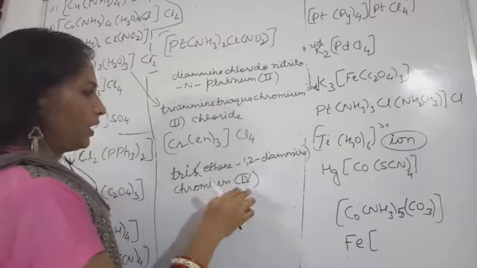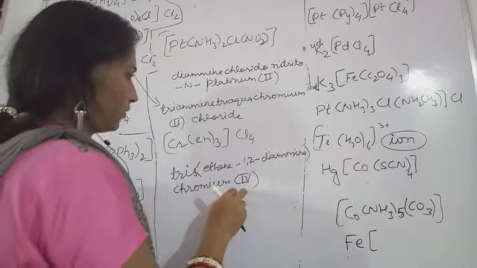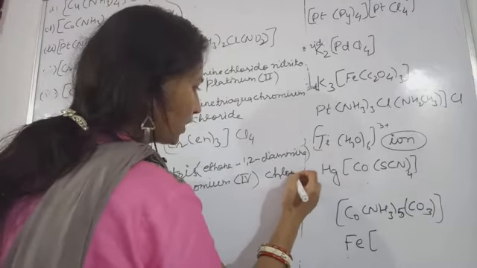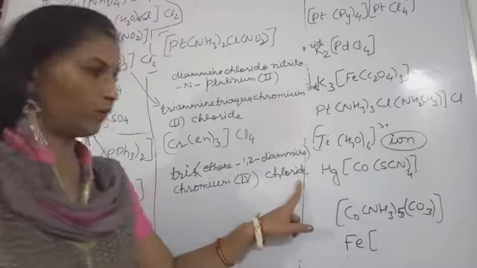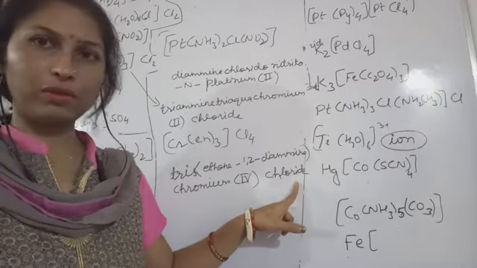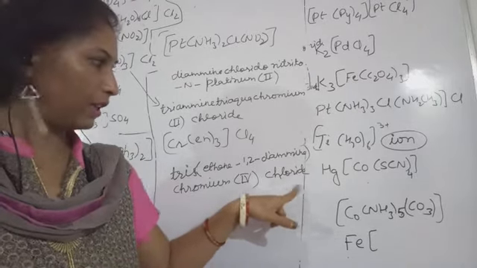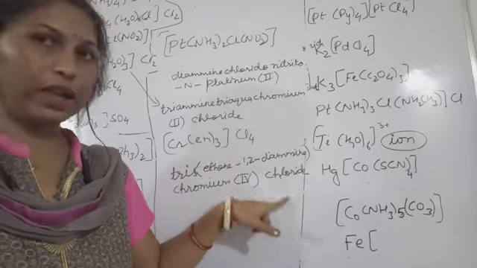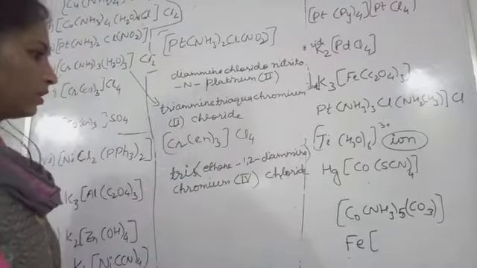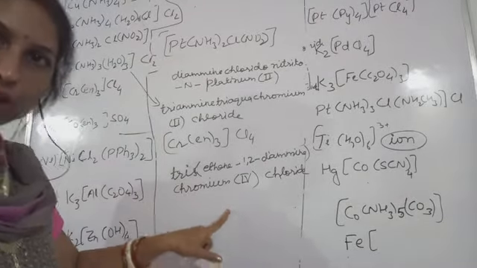Okay, 4. So chromium 4 chloride, and little bit space you will give, and then you will write chloride. See, you will have to keep in mind that chloride, this is counter ion, so you will write chloride and not chlorido. Okay. So hope you understood, you noted down.